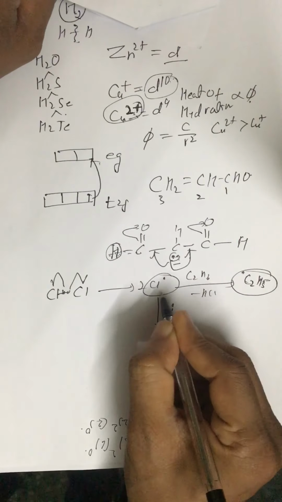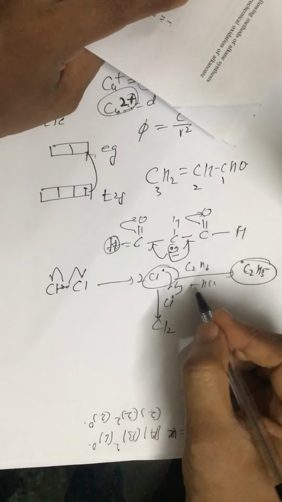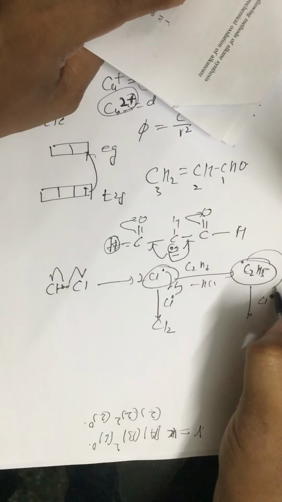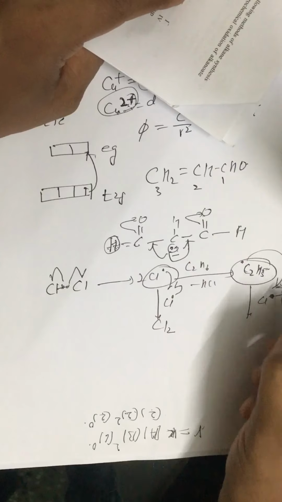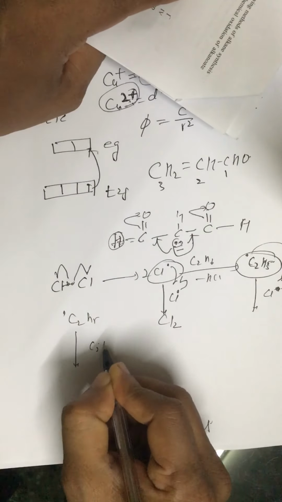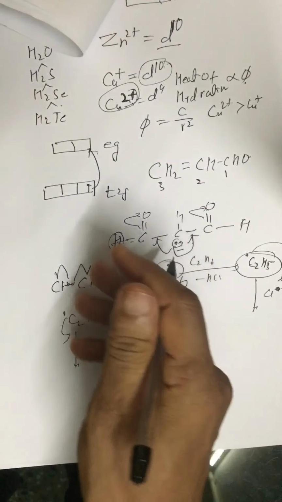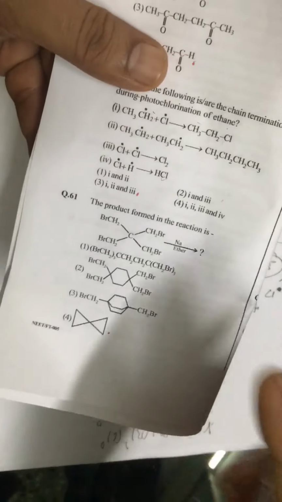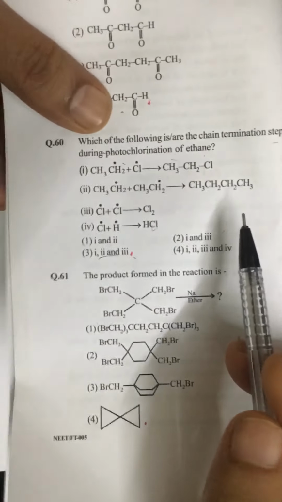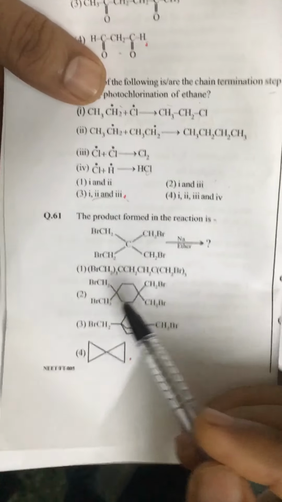One possibility of termination step is that they combine to produce Cl2. Another possibility is the Cl free radical combines with the ethyl free radical to give C2H5Cl, and a third possibility is two alkyl groups, C2H5 combining with another C2H5 to give the final product, butane. So all are possible. So correct answer is 1, 2, 3: ethyl free radical plus Cl free radical, ethyl plus ethyl free radical, and Cl plus Cl free radical.